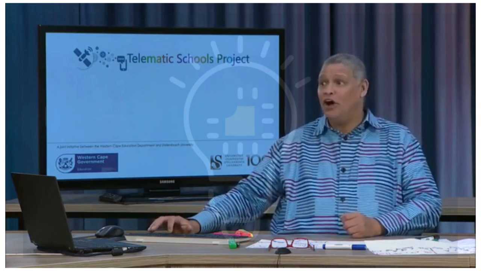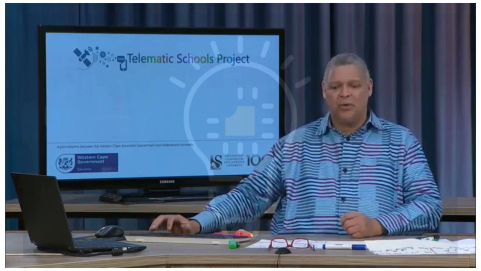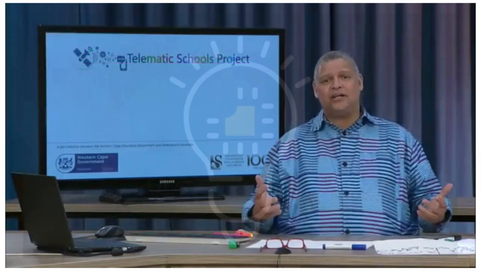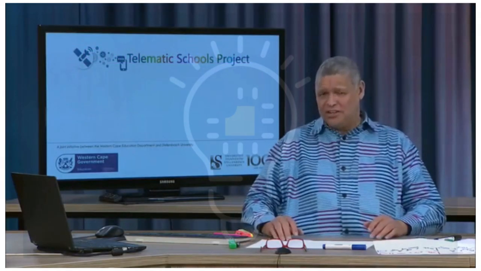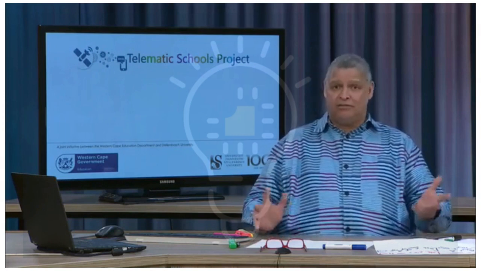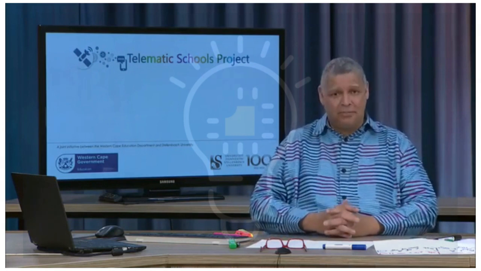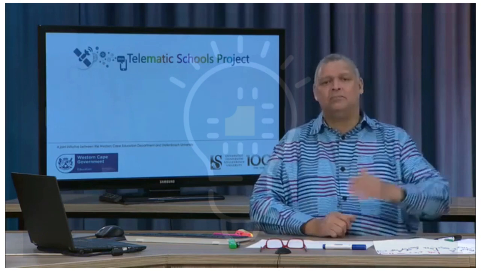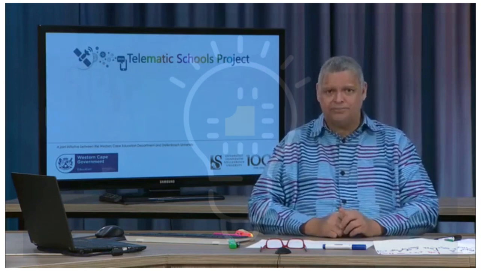Now, moving on with our revision program, we now come to another important section, proportionality and similarity. We need to talk about this because this is linked in a great way to everything that we do in Euclidean geometry. In fact, it's a major part of the final section of Mathematics Paper 2, which is generally written here in South Africa on a Monday, Paper 1 being written on a Friday.